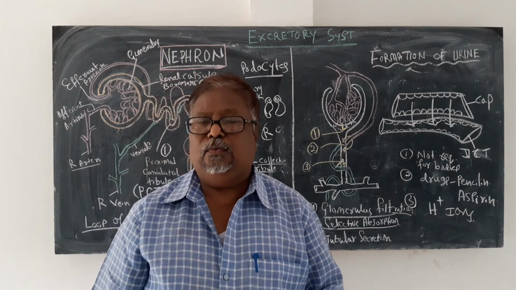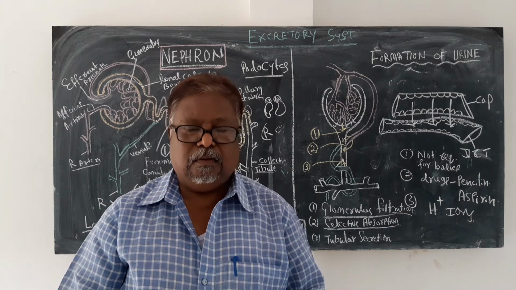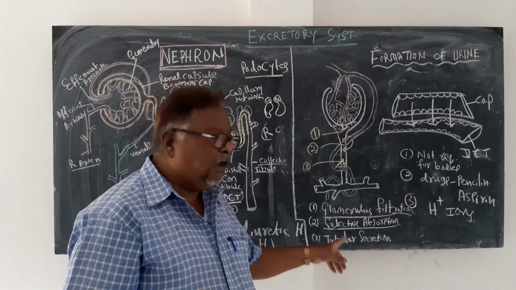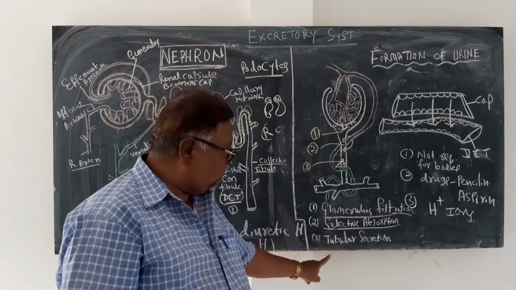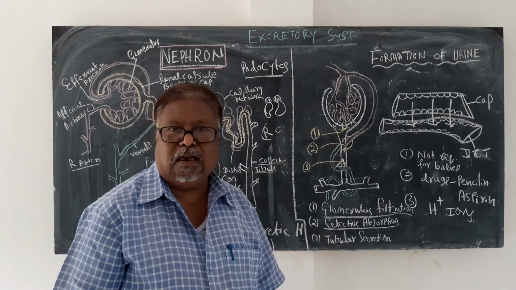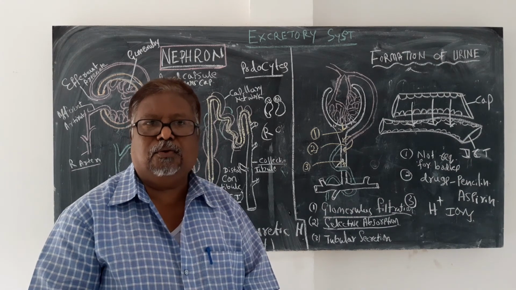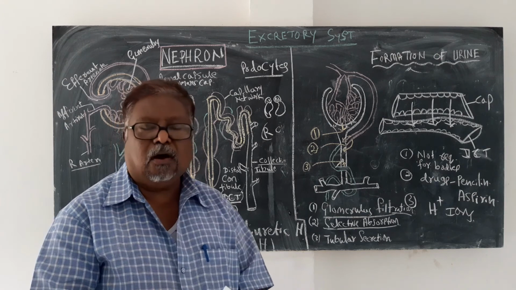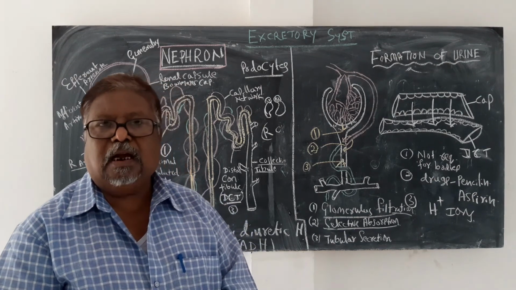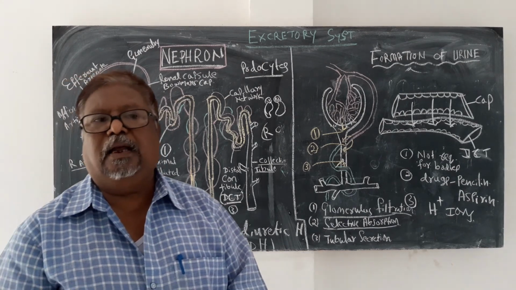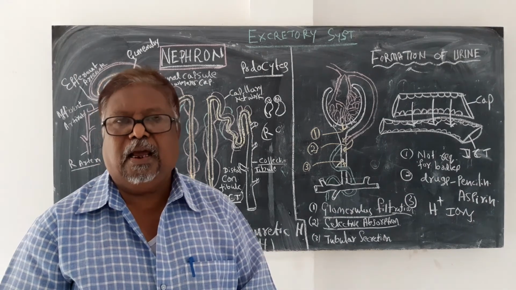I already told you. So this is tubular secretion. The three processes are, once again I will tell: glomerular filtration, selective reabsorption and tubular secretion. So this is nothing but the production or formation of urine in the kidney. Tomorrow we will study the composition of urine and other subjects. So this is the third part of excretion.